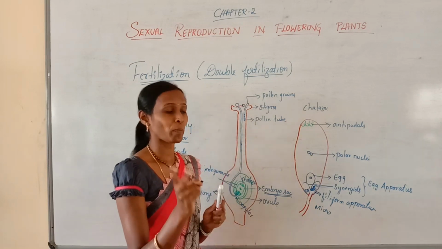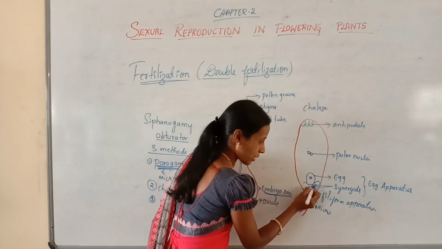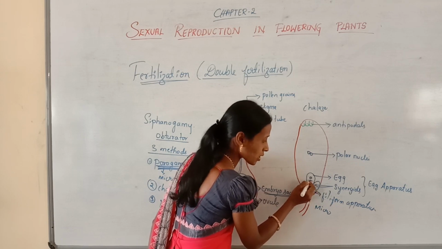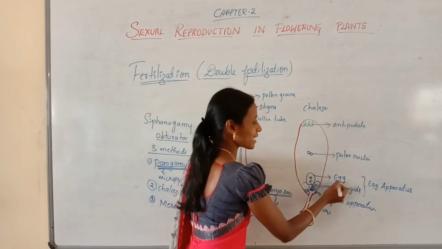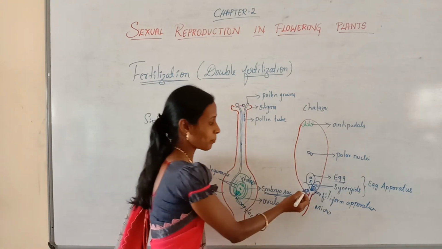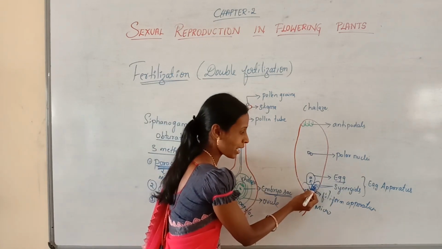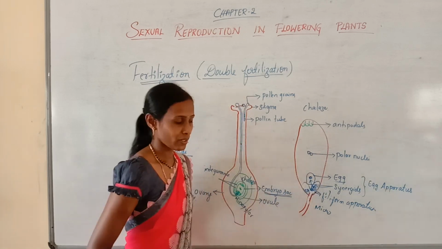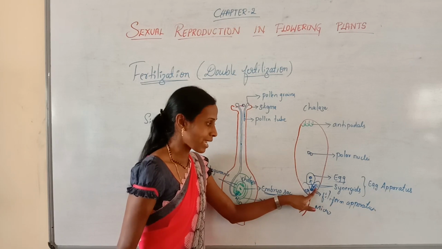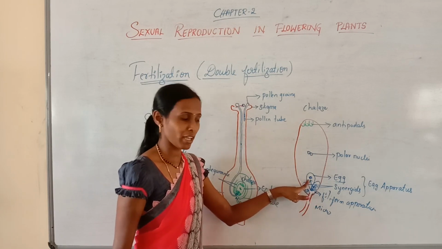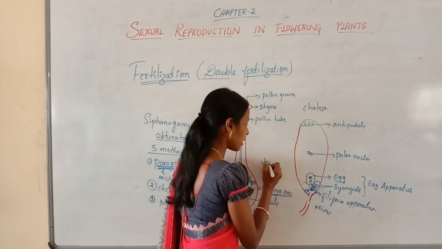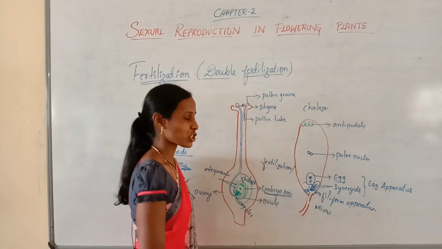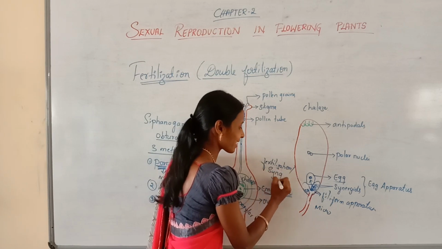Out of the two male gametes, the first male gamete moves towards the egg cell. You know, the egg is the female gamete. So one of the male gametes moves towards the egg cell and fuses with the egg. So now what happened? The male gamete fuses with the female gamete. This is called fertilization. And this fertilization can also be called syngamy.